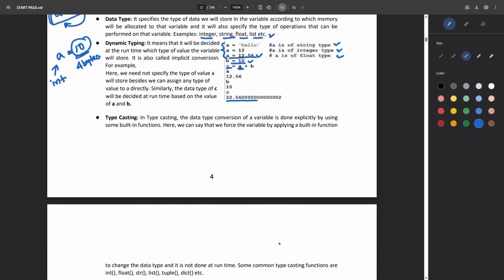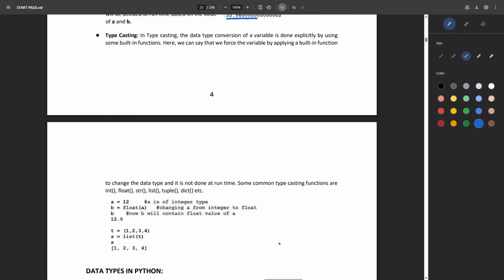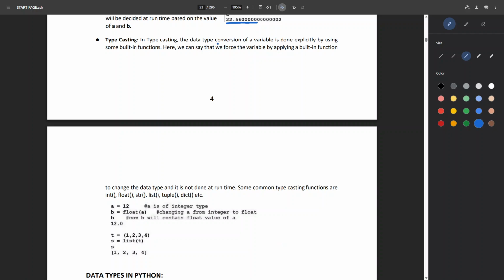Got it? Okay, so typecasting is a type of data conversion of a variable, and it is of two types. The first one is implicit and the other is explicit type conversion. I guess we will learn it afterwards. Typecasting is the conversion of a specific type of data to any other type.